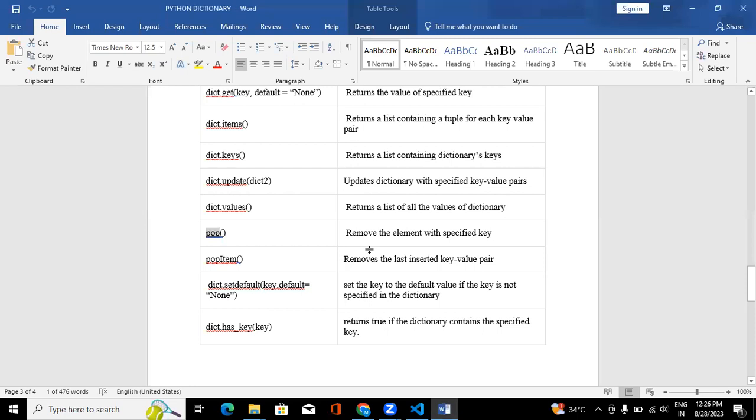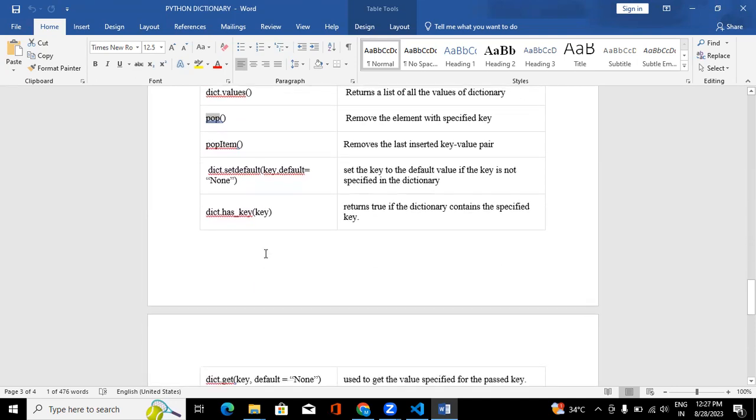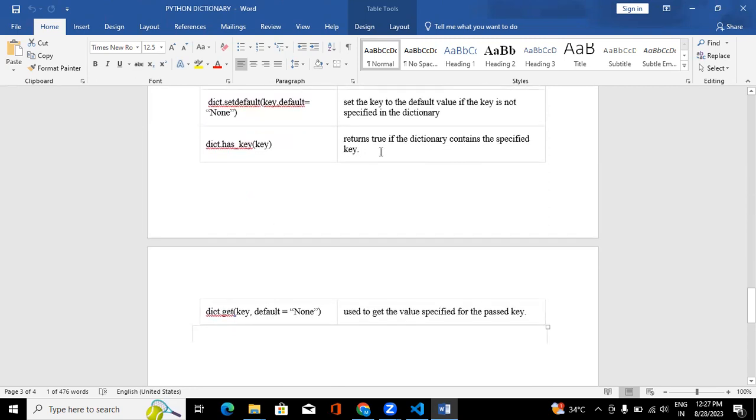Okay. And next, has_key. It will return True if the particular key exists in the dictionary.